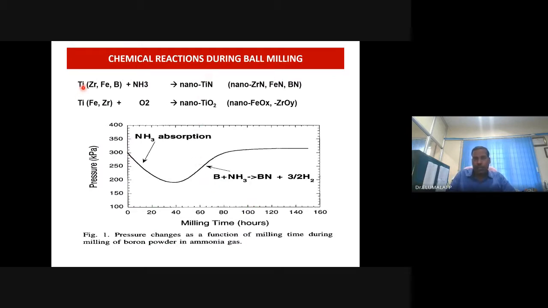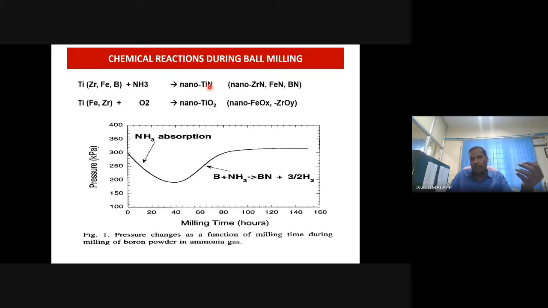For example, if you are taking titanium, zirconium, iron, or boron as a bulk material, and the environment is ammonia, you can get nanostructured titanium nitride or respective nitrides. Instead of ammonia, if it is done in air, you are going to get titanium oxide. So it looks like there is some reaction. Generally, no. Since this environment is there, this is forming. Otherwise, there is no reaction.